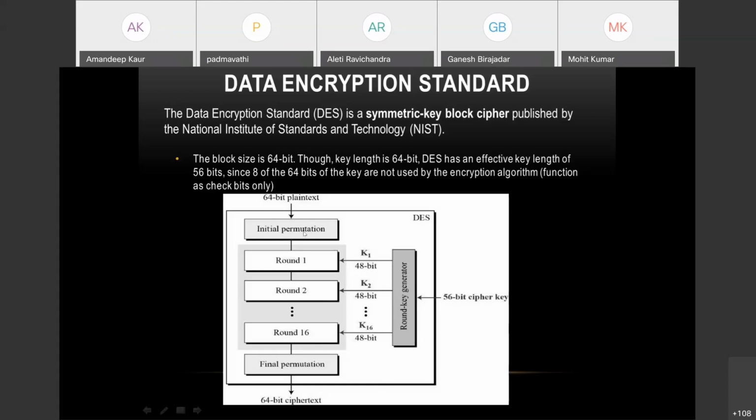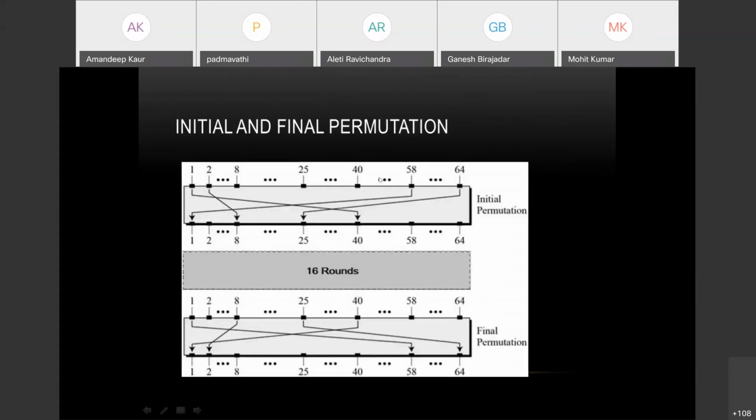Now we will see what these initial and final permutations are. This is basically the initial permutation. Suppose your 64-bit plain text, you are just numbering it this way, 1, 2, 3, 4, and so on up to 64. So your initial permutation will be like this, like your first alphabet or whatever letter you have here, that goes up to here.